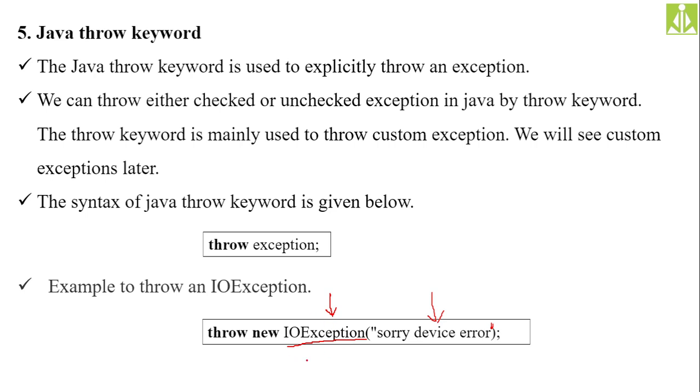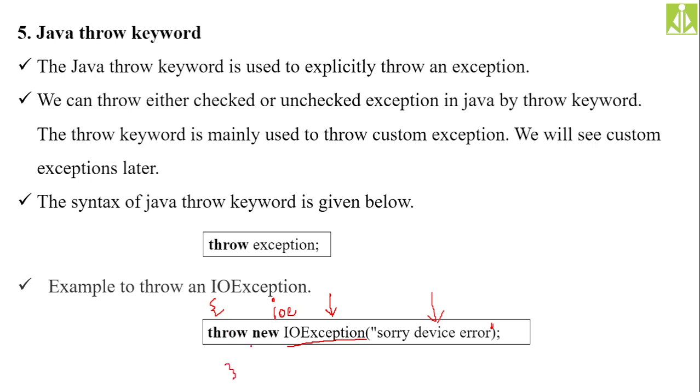So what will this constructor call do? Whenever we are calling a constructor, we are creating an object. So here basically an object of IO exception. If you name it, we can call it IOE. The IO exception object will be created and thrown out of the block. Whatever block this statement you are executing, from that block this object will be thrown.